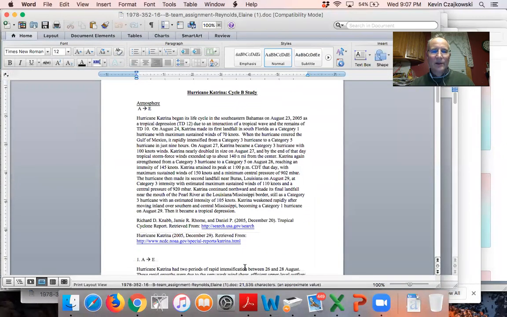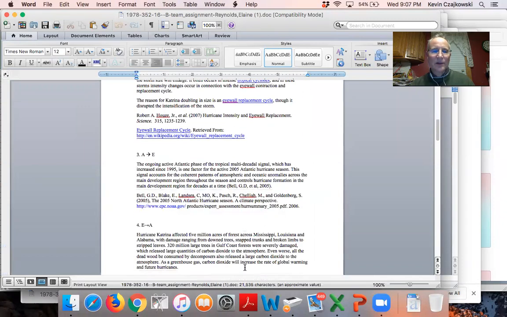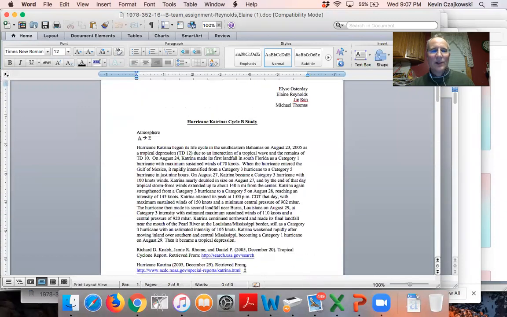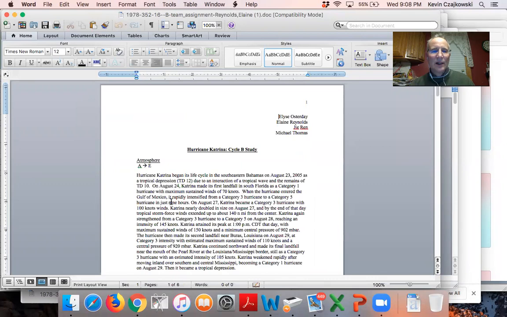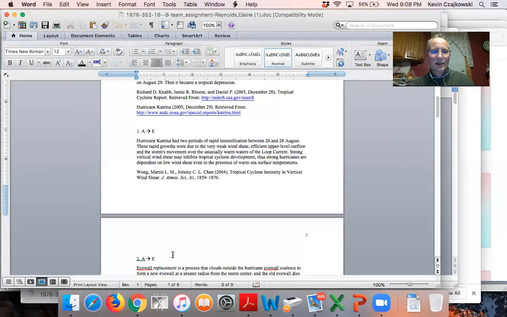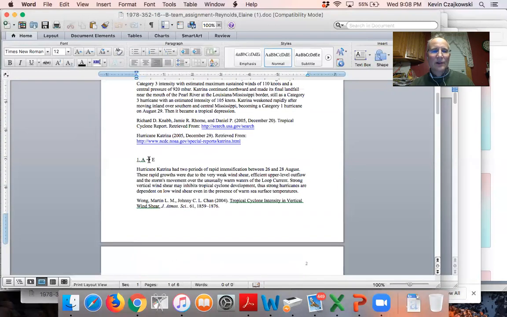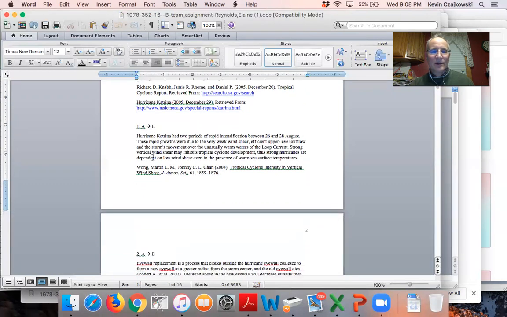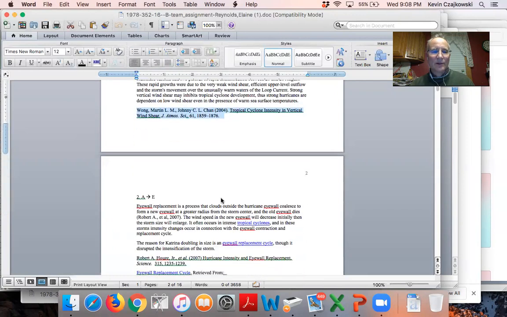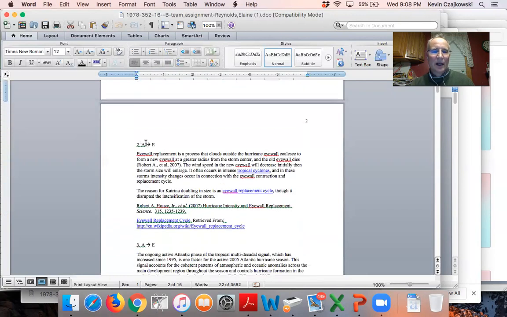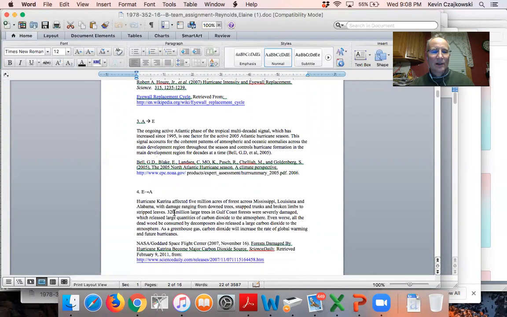All right, so here's one of the cycle B. This is, like I said, basically for cycle B, you take all of the students' cycle A sphere studies. So here's our sphere study. Here's the atmosphere affects the event. A affects E, and then this student, and you have your reference below it. So you have to have your reference. Where did you get your information? Atmosphere affects the event, etc., and you number them.